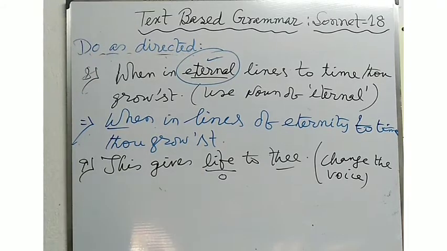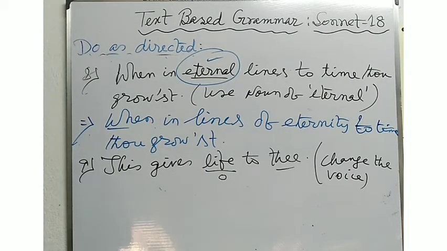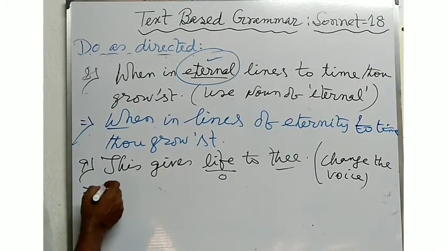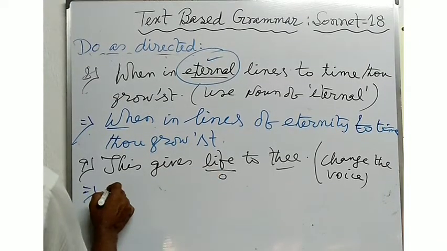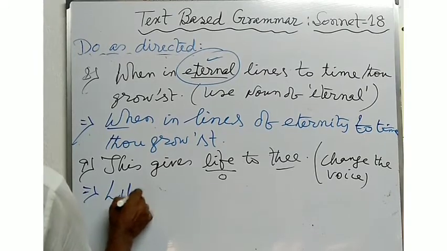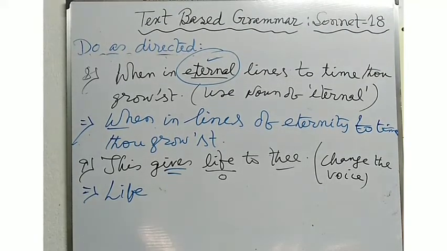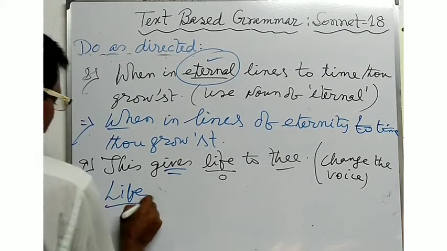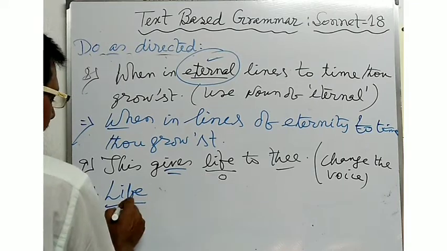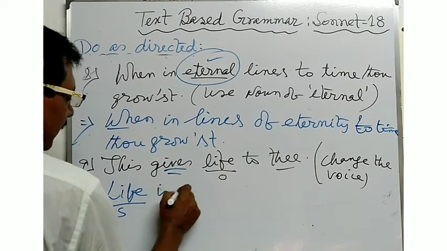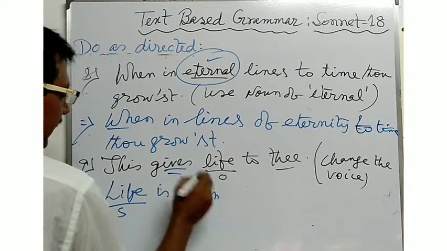So if you convert the sentence using a passive formation, you will have to write down the answer. Life. The verb is used here in the present indefinite form, so you will write life as the subject. Next, the verb is in the V3 form: life is given.